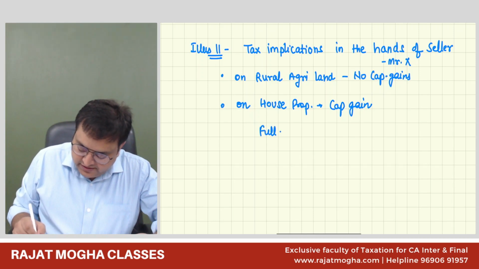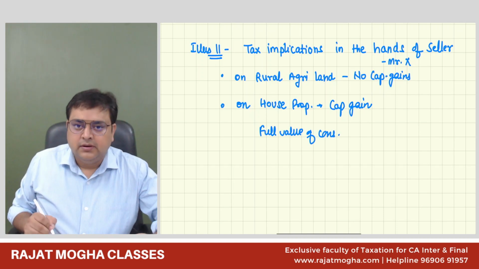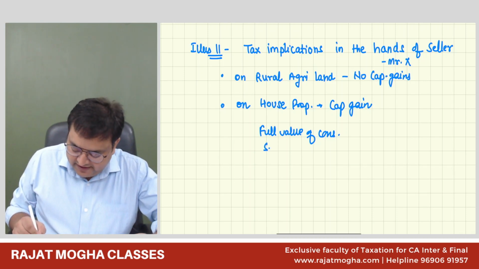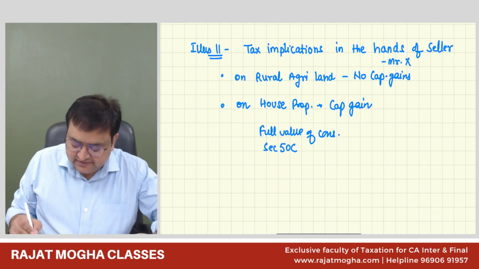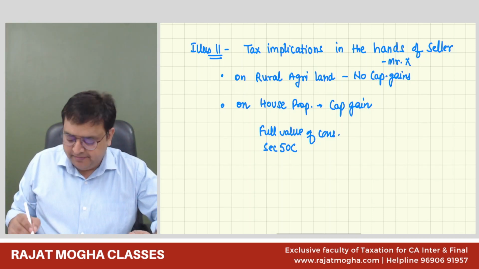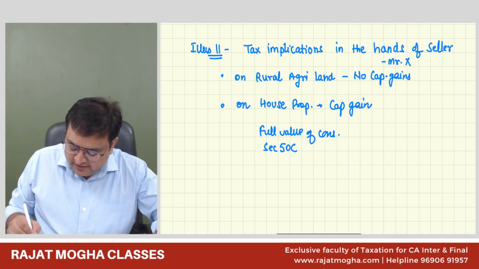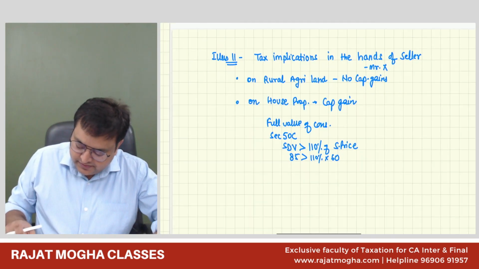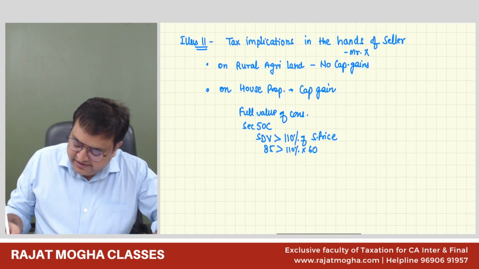The full value of consideration. He's selling it for 60 lakh. The stamp duty value is 85 lakh. So you will apply section 50C over here. If you don't remember the section, don't write it over here. But if you remember, please write 50C. What you will write? Stamp duty value is more than 110% of the selling price. So it is 85 lakh, which is more than 110% of 60 lakh. Full value of consideration would be 85 lakh